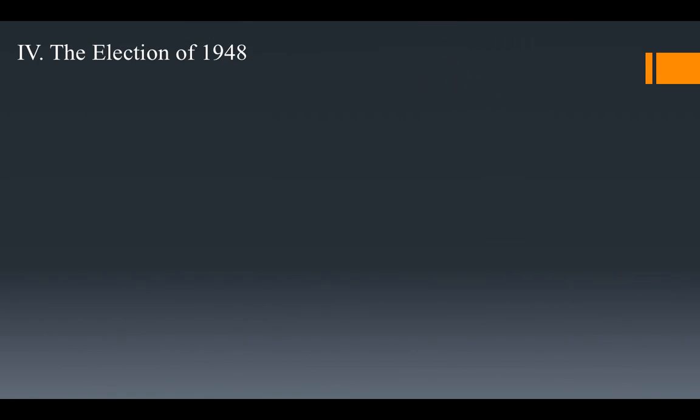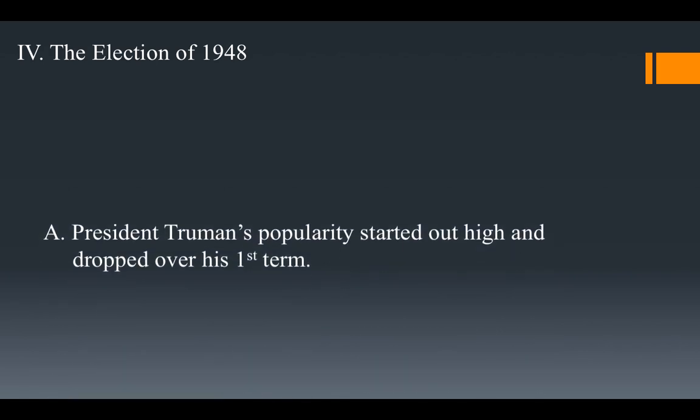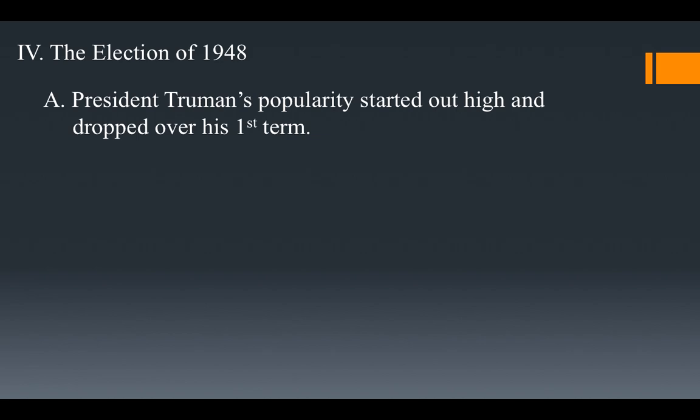Continuing with the Cold War, we were looking at part one before. Now we're going to move on to part two of the Truman years, basically. It's the election of 1948 in the U.S. The Cold War is now getting started. There are issues going on. Meanwhile, we're going to have our election, 1948.